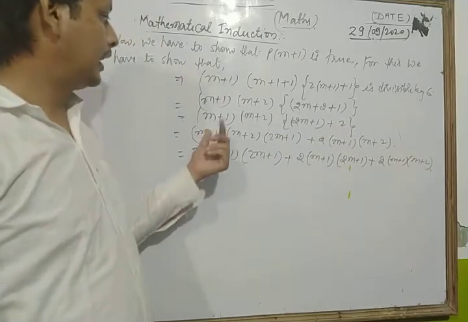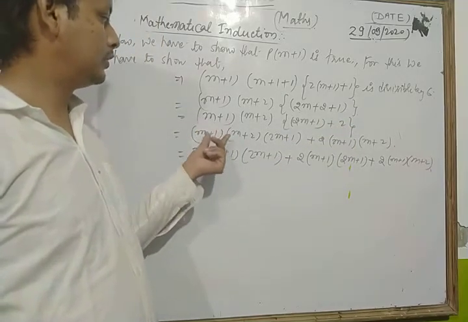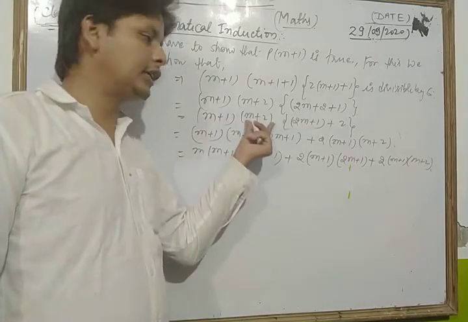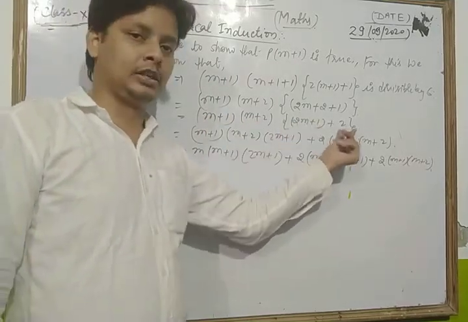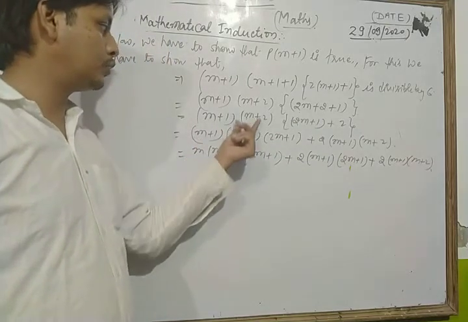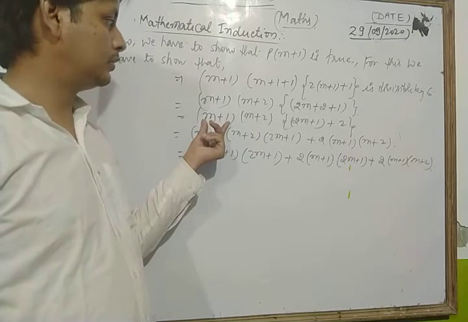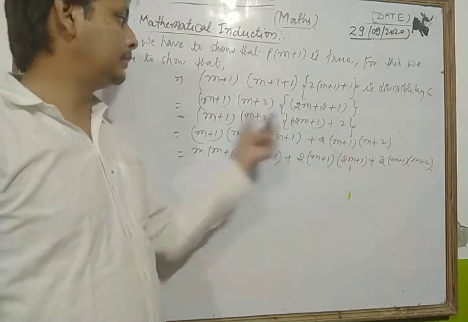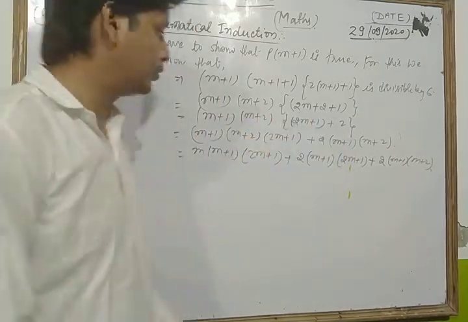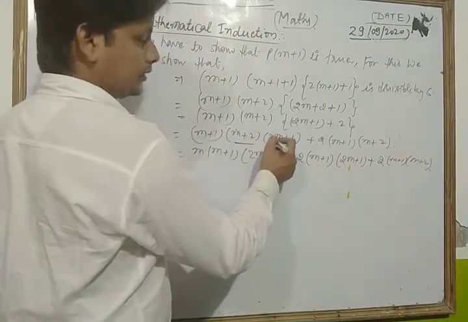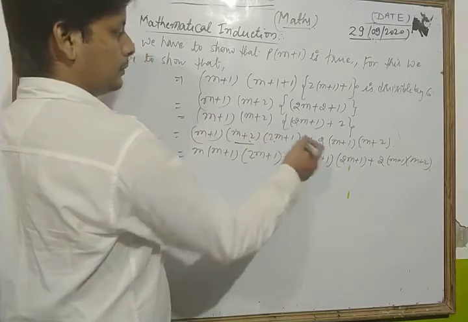We multiply (m+1)(m+2) into 2m+1, and plus 2 times (m+1)(m+2). Now we split them. We multiply m in both the terms, and then after we multiply in both the terms.